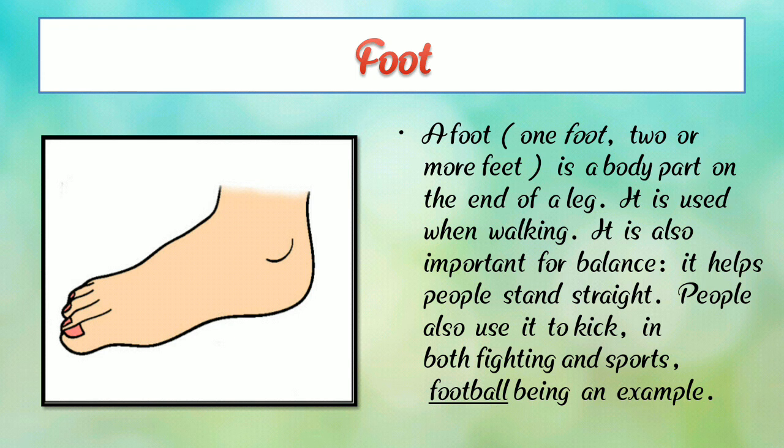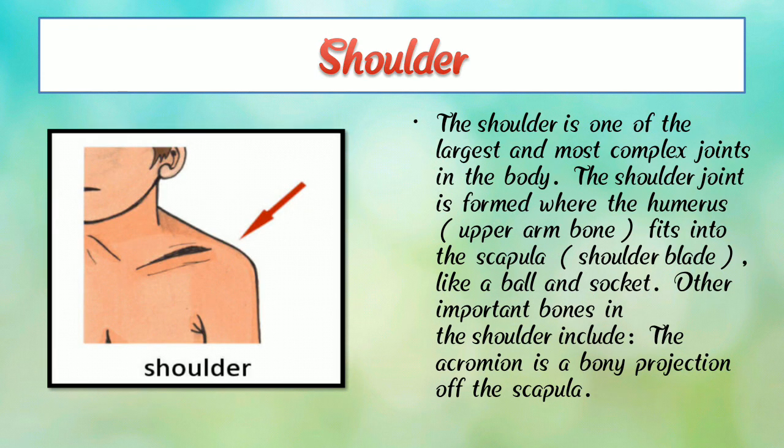Okay, now next, it's a shoulder. So here we can see a photograph of shoulder, and we have two shoulders, and the shoulder is one of the largest and most complex joints in the body.